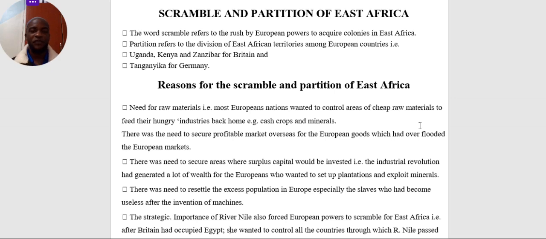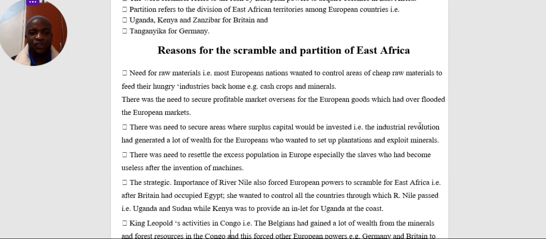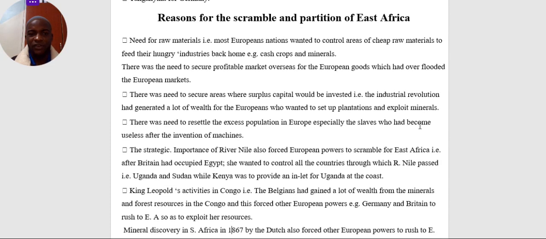After facing the Industrial Revolution, they had generated a lot of wealth, and the money was now useless to them. They had to invest this money in other areas. They saw no other areas apart from East African territories. So this made them rush for African territories so that they could easily secure their surplus capital.